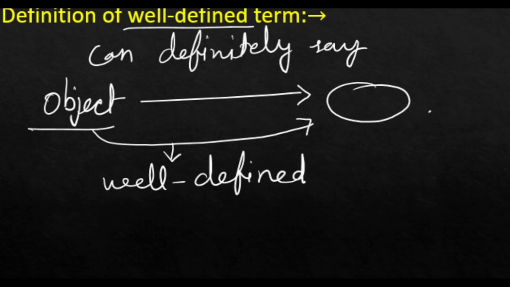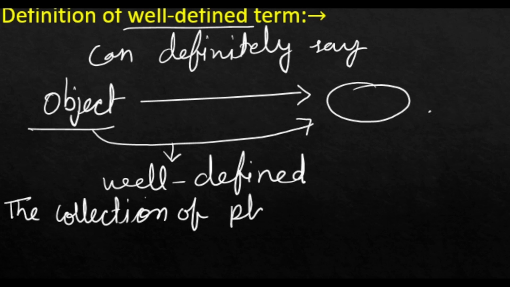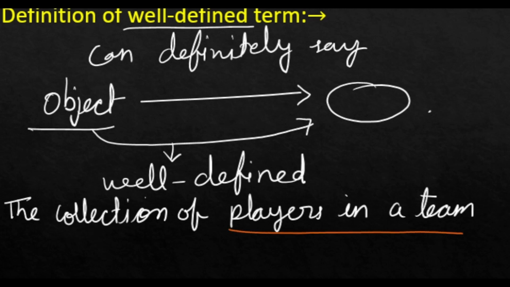For example, the collection of players in a team. Players in a team is a well-defined term as we can definitely say, we are sure about it, we are certain about it that these players belong to this team. On the contrary of this, if I say there are good players, there are bad players in a team, then you cannot definitely say that these players belong to this team.